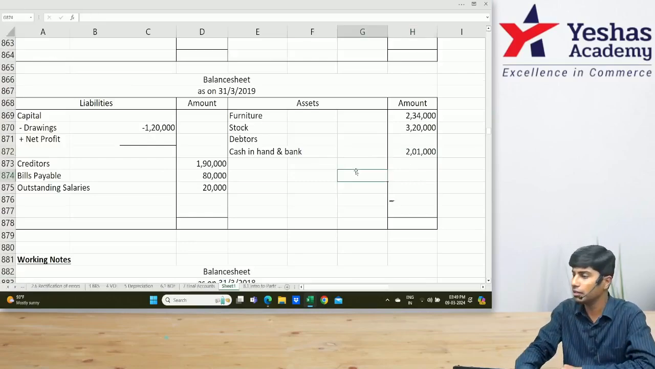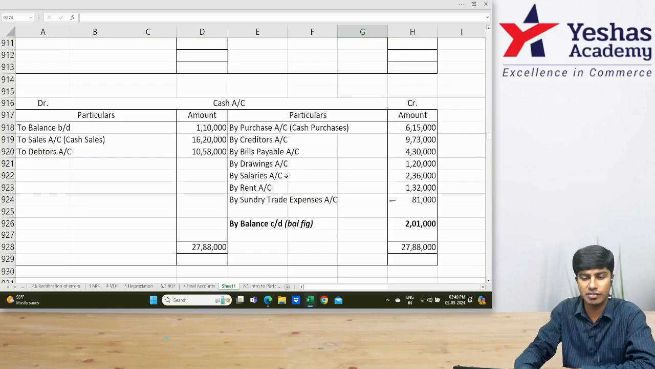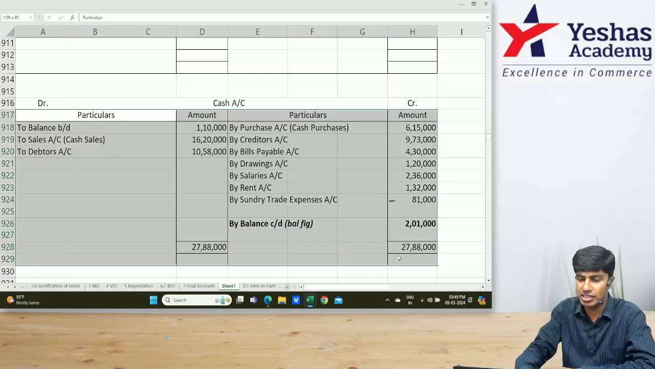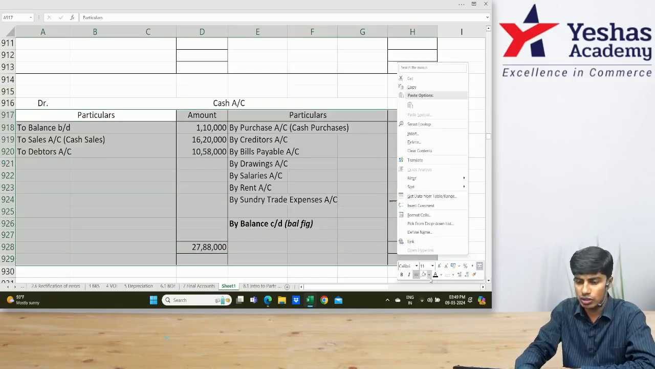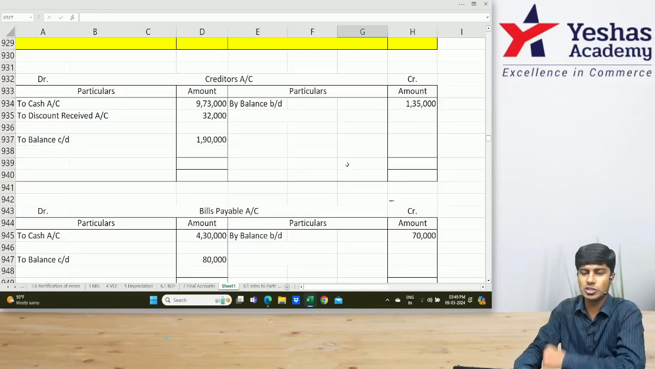2,01,000. 2 lakh. Everyone understood this? Come on. 2,01,000 over. This is our cash and bank account. Sorry, cash account. Cash account complete. Shall I change the color to yellow? Yellow. Let's go to the next one.